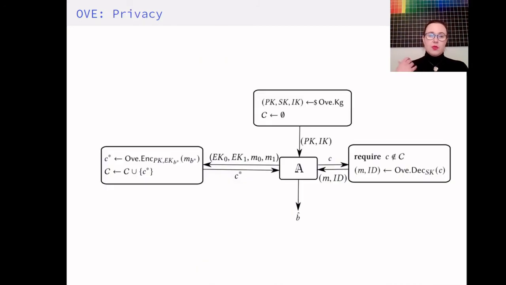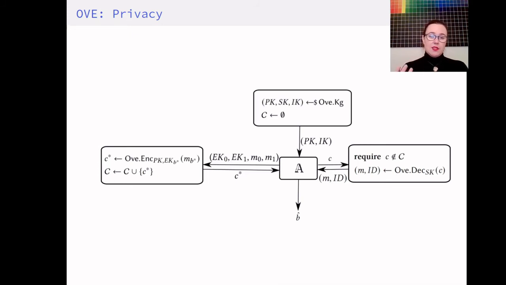We also have privacy, and here we give the adversary access to both the public key and the issuing key. And we can do this because we've split the properties of the secret key into both issuing and decryption. So the adversary is here able to derive any encryption key she chooses.